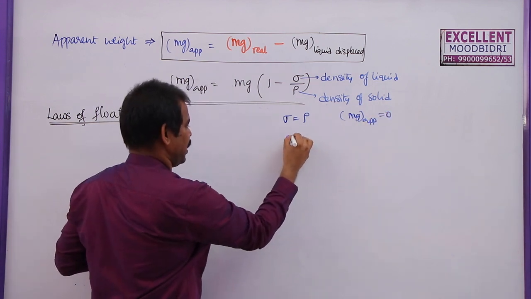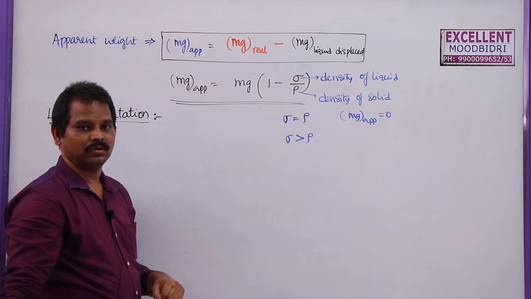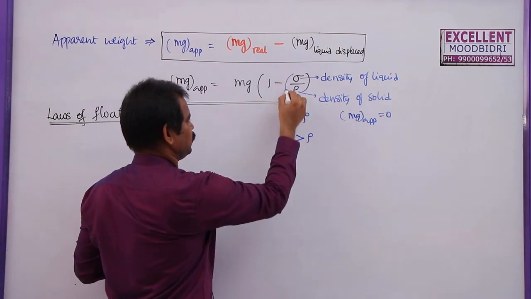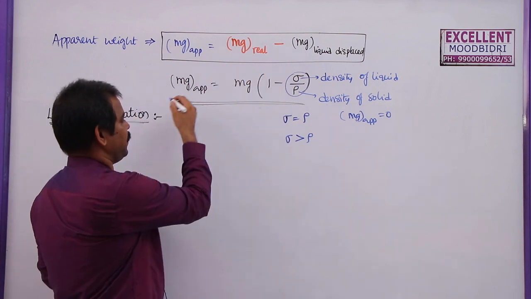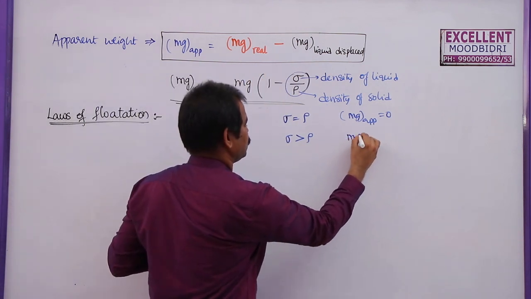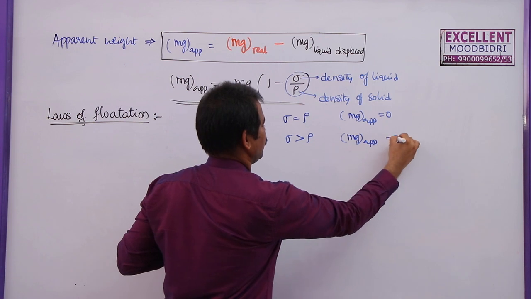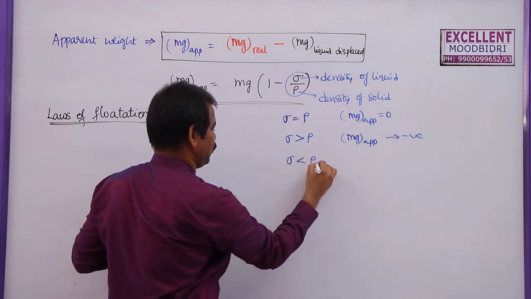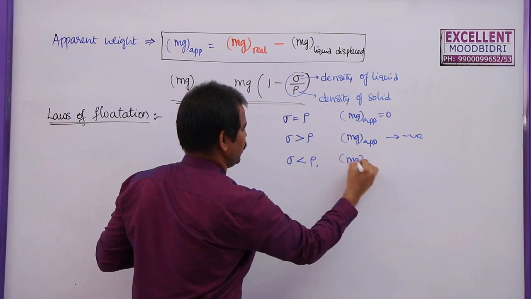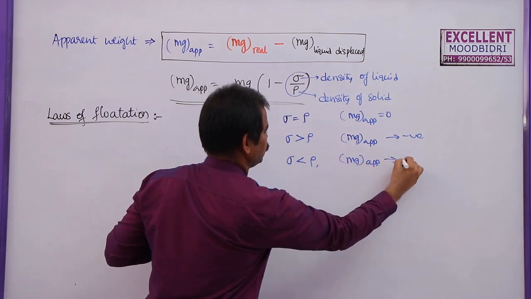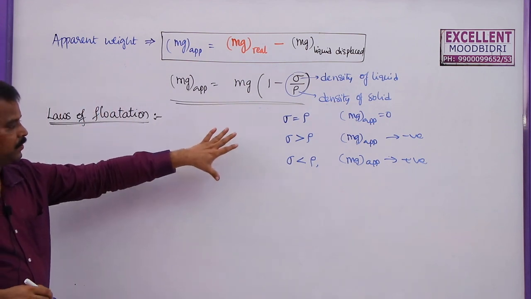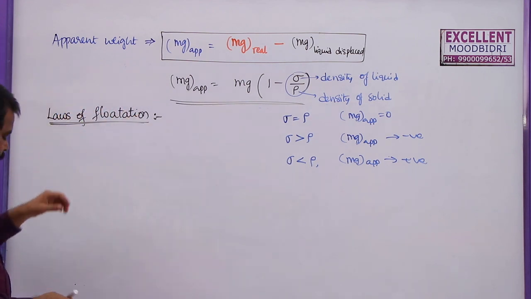If sigma is greater than rho, if the density of the liquid is greater than the density of the solid, then sigma by rho will be more than 1, so the apparent weight may become negative. If sigma is less than rho, then the apparent weight will become positive. So these are the three different cases. Based on these three cases, we can give the laws of flotation.